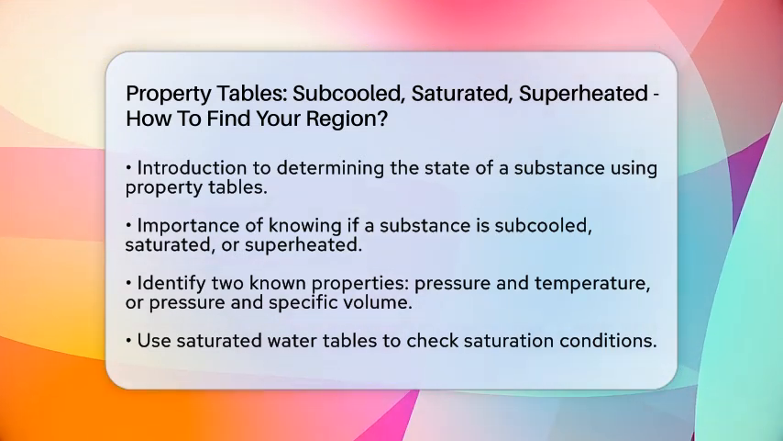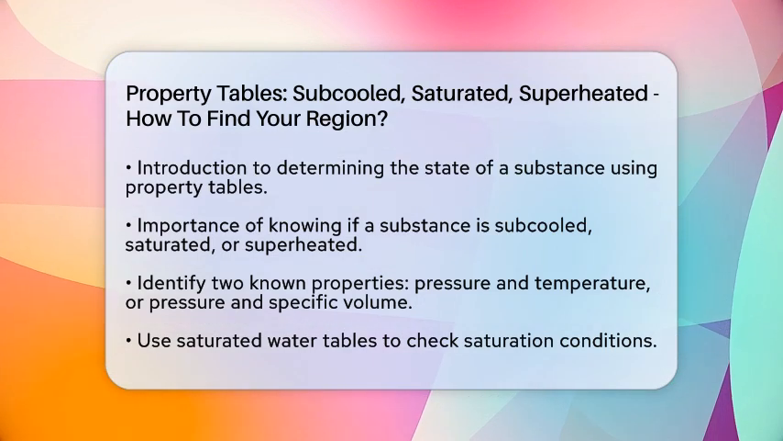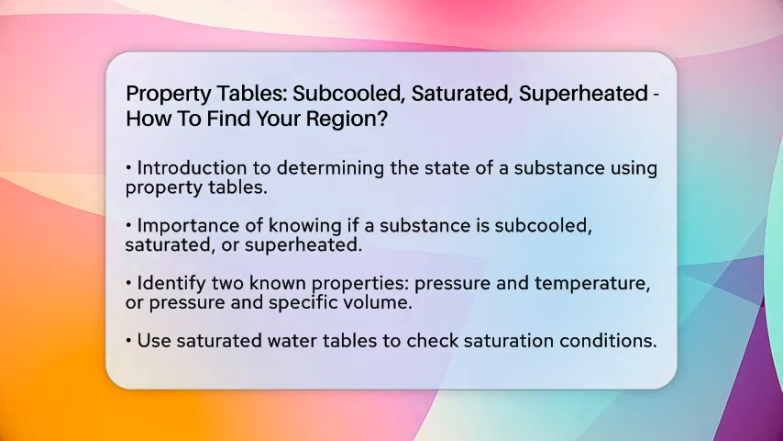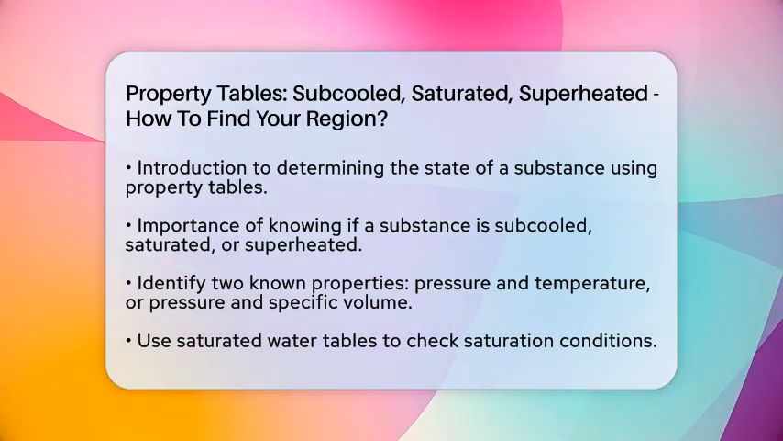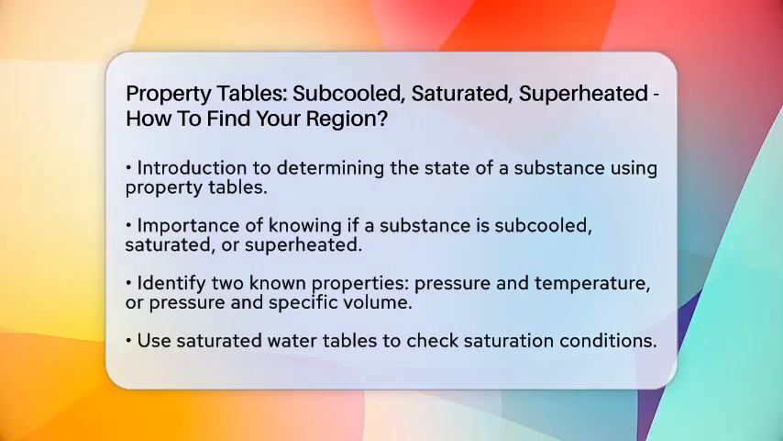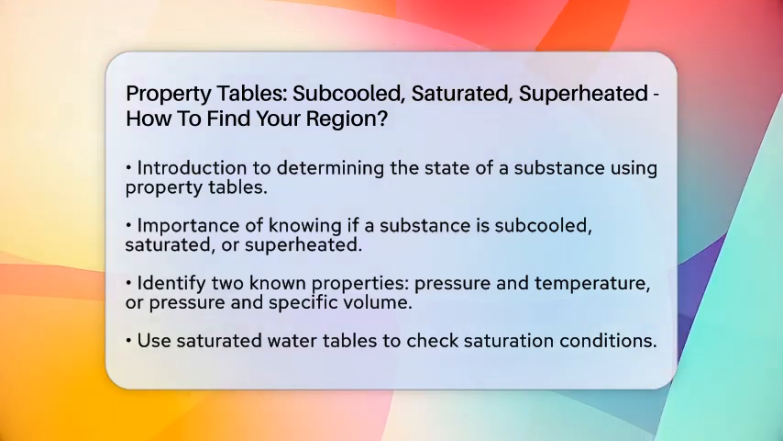First, you need to identify two known properties of your substance. Commonly, these are pressure and temperature, or pressure and specific volume. This information is your starting point.